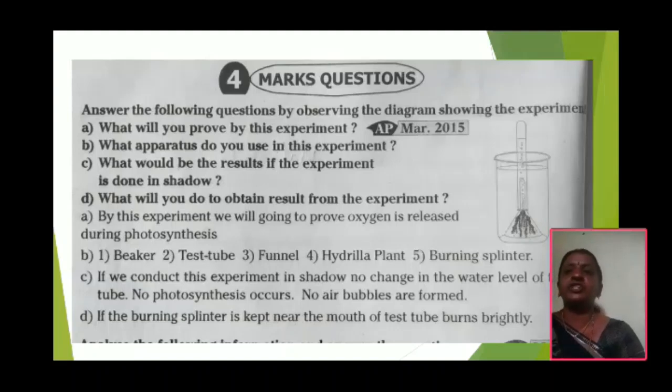Now 4 marks questions. Answer the following questions by observing the diagram showing the experiment. See this diagram. What will you prove by this experiment? What is the aim of the experiment? By this experiment we are going to prove oxygen is released during photosynthesis.